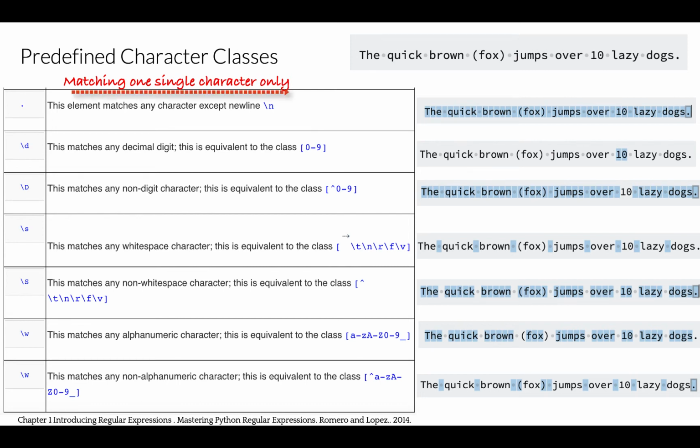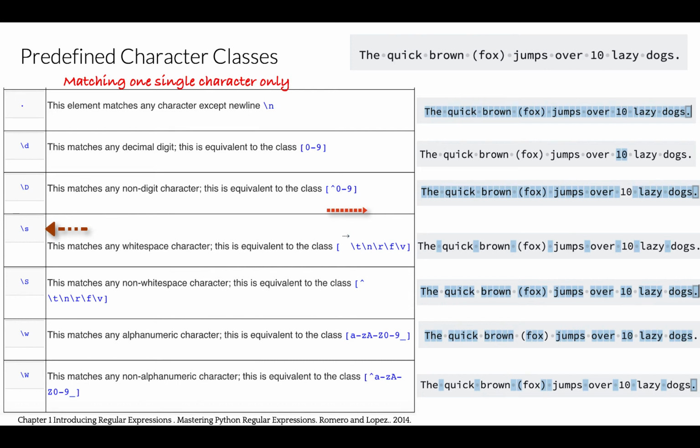There's a number of predefined character classes that can be used. Dot, by itself, matches any character except new line. \d will match any decimal digit. It is equivalent to the class 0 through 9. \D will match any non-digit character. It will be equivalent to the negation class.